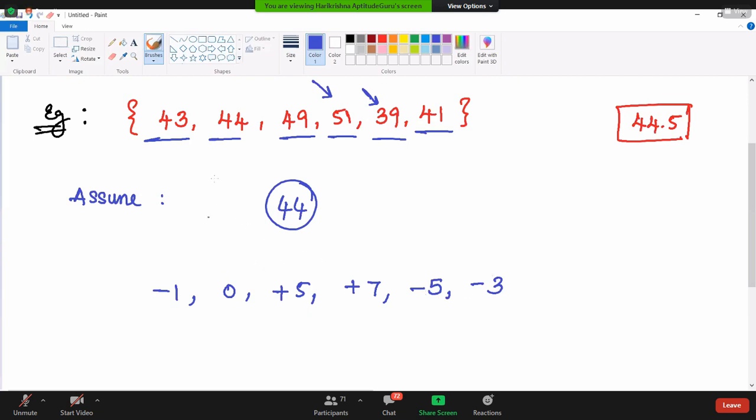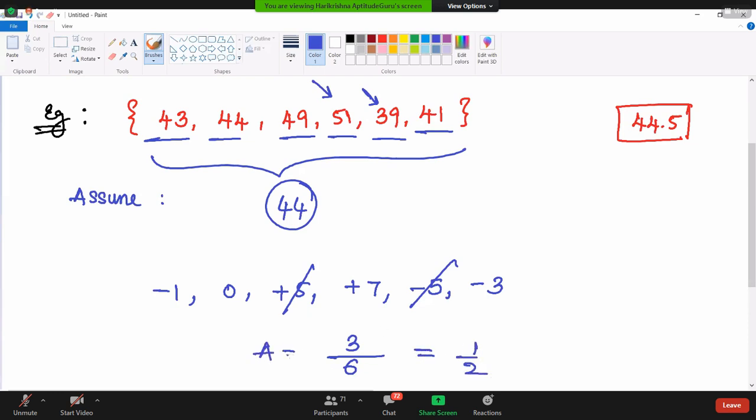So instead of finding the average of these numbers, what I do is I want to find out the average of these deviations. Plus 5 and minus 5 get cancelled. So minus 1, minus 3, it is giving a result as minus 3. And how many terms are there? We are able to see 6 terms. 3 by 6 is giving a result as 1 by 2. 1 by 2 is nothing but 0.5.